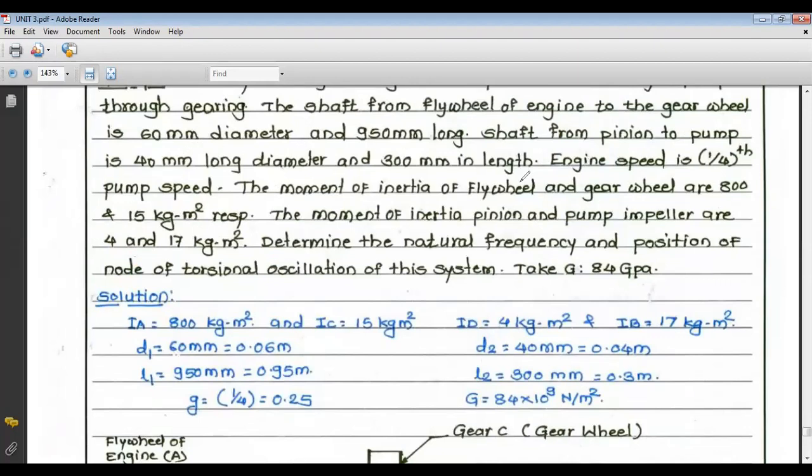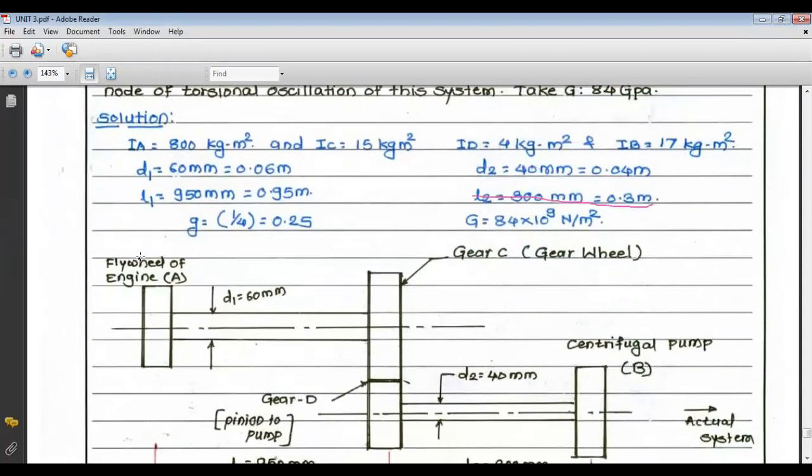The moment of inertia of flywheel and gear wheel is 815 kg meter square. So if you see, this IA is having moment of inertia of 800 kg meter square, and this gear wheel, that is gear C, is having moment of inertia of 15 kg meter square. Similarly, this pinion and pump having moment of inertia of 4 kg meter square and 17 kg meter square respectively.